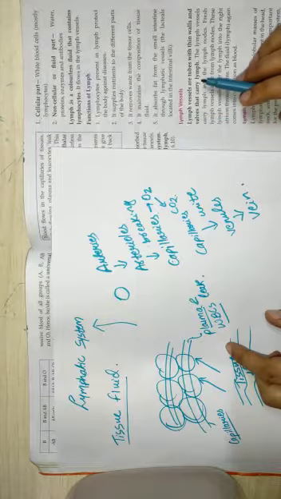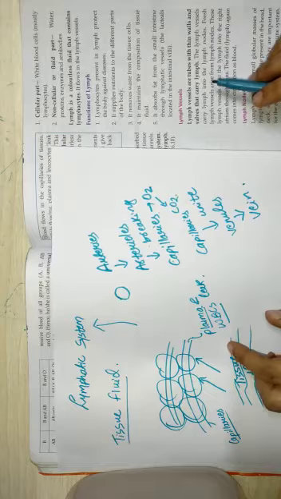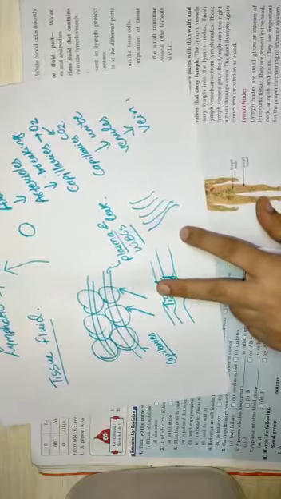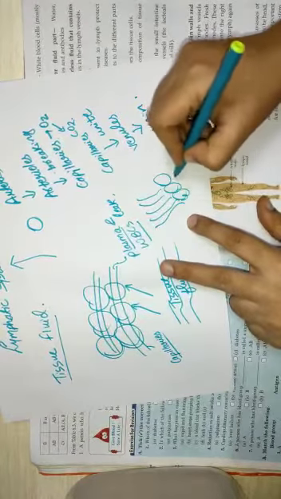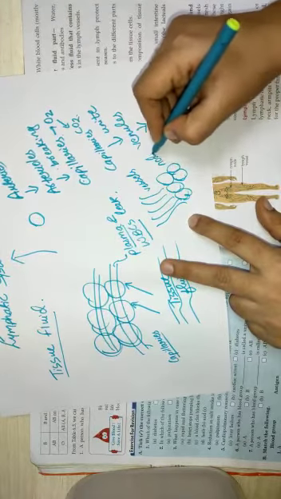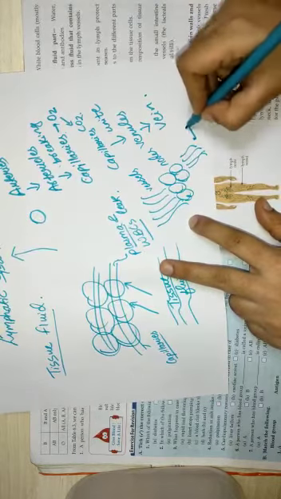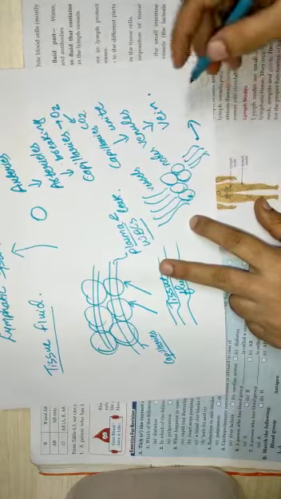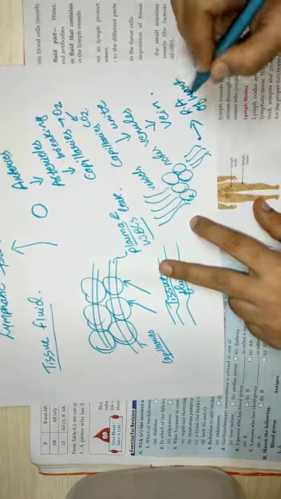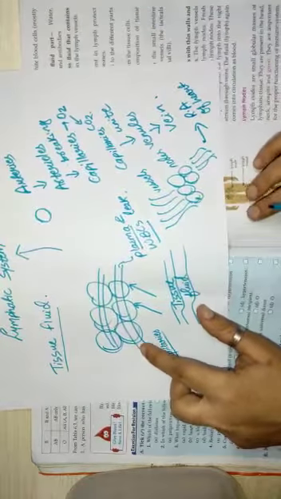Lymph vessels are tube-like structures having thin walls, and they carry lymph all over the body. These lymph vessels carry lymph and bring it into the lymph node. These are lymph vessels and these are lymph nodes. What happens from the nodes? Some new fresh vessels arise, and these vessels take the lymph to the right atrium of the heart, from where it moves again into circulation, and again it leaks out to the tissue fluid. This way it continues.